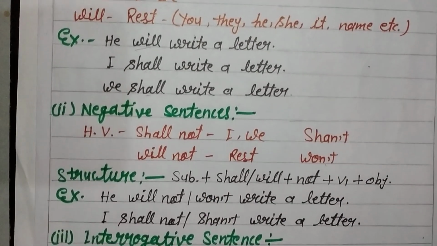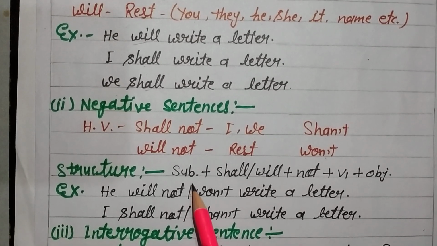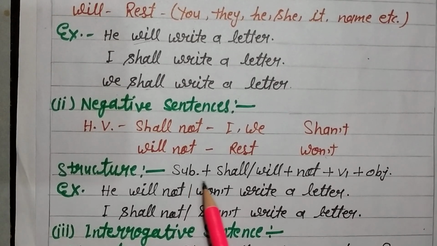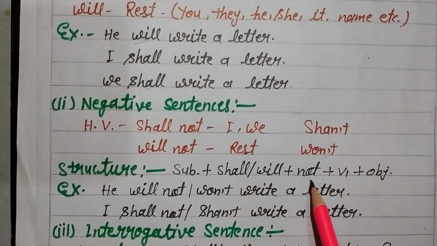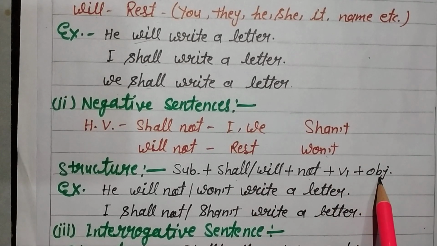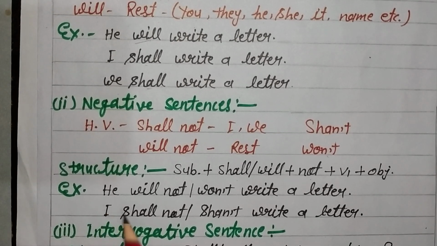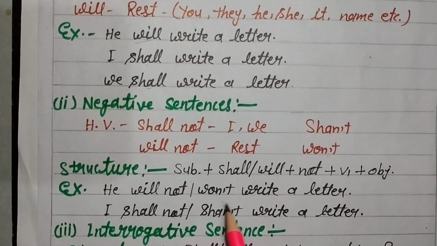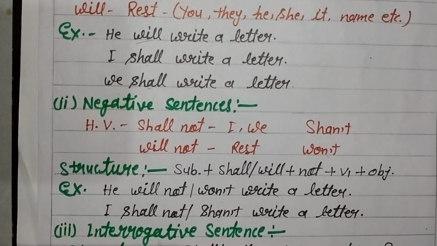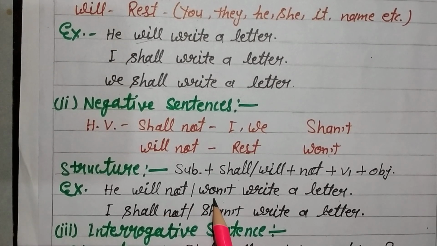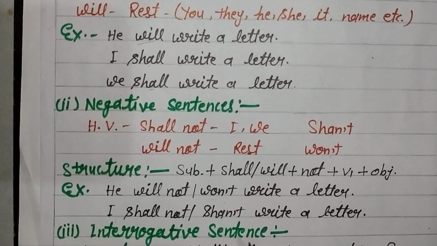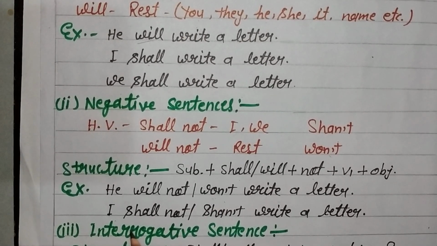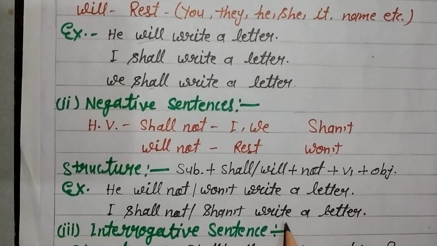So structure of the negative sentences: first of all, we use subject and then shall or will plus not plus verb's first form and object. So example here: he will not or won't write a letter. We use only one, will not or won't. Okay. I shall not or shan't write a letter.